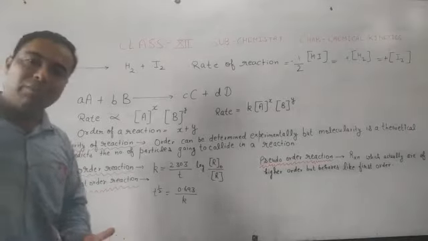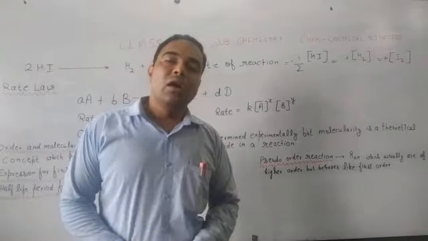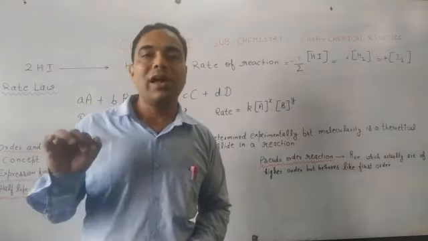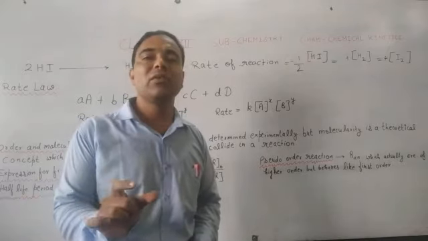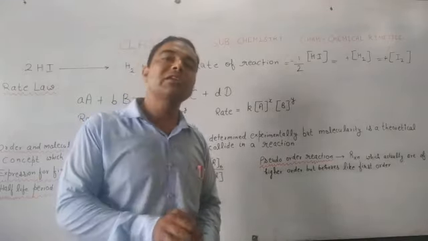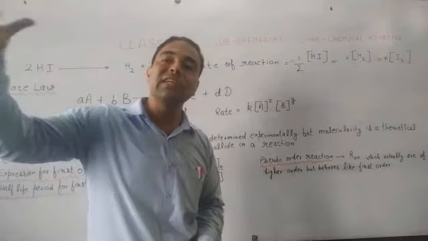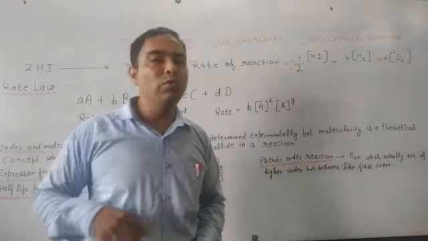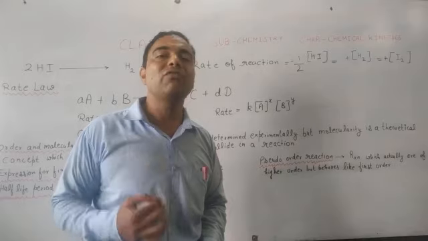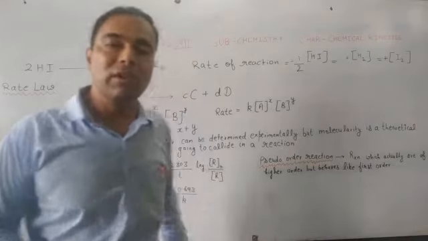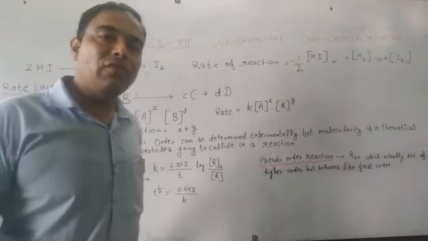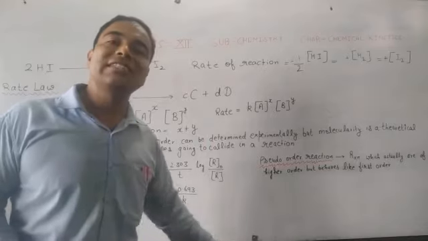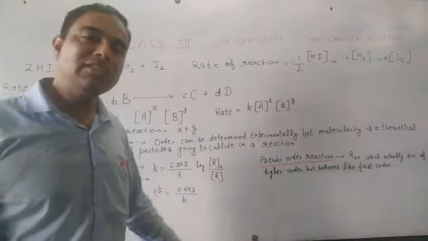Now if we talk about half-life period, what do you mean by half-life? Half-life can be defined as the time period at which the concentration of reactant is reduced to half. This is the time when the concentration of a reactant becomes half of its initial concentration. That is known as the half-life period. Now if you want to determine half-life for a first order reaction, t half represents the half-life period, and t half for a first order reaction will be equal to 0.693 divided by k, where k is the rate constant.